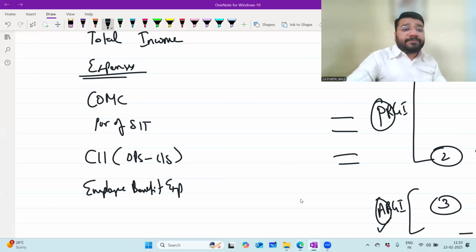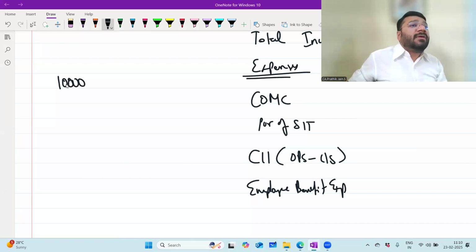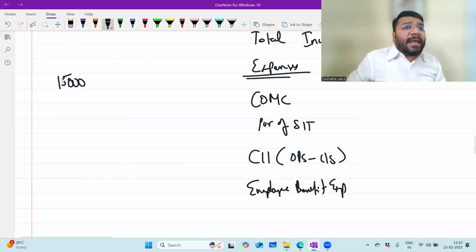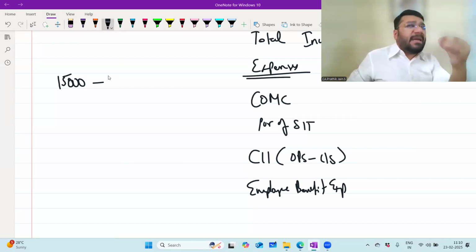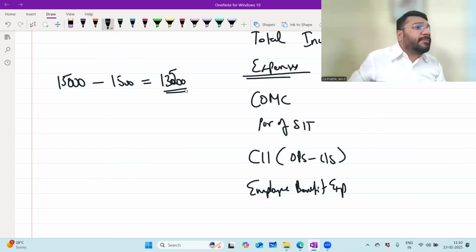For example, let's suppose a person is paid 15,000 rupees as salary per month. Can I pay the entire salary in one shot? No. In that, I have to withhold some amount. Let's say 10%. Example, I'm telling, 10% is an example for our understanding. So 1,500 I'll withhold and I'll pay 13,500 to the person. Am I right?